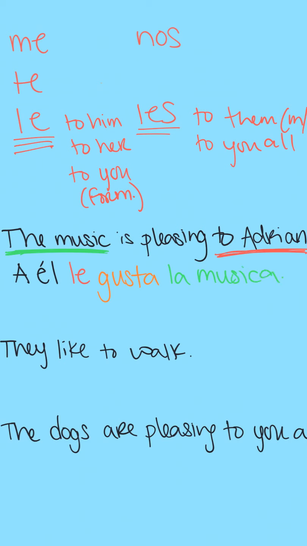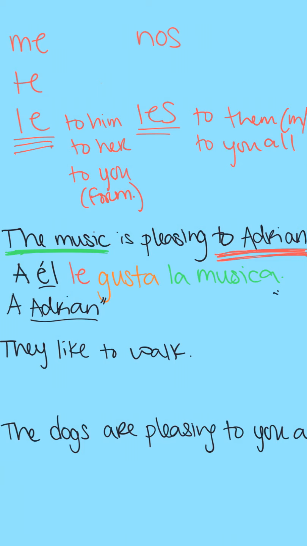Now, something that I didn't really pay attention to, and this is my oops here, but because I named specifically Adrián here, it would have been more appropriate for me to make that prepositional phrase include his name. So instead of saying a él, I should have put initially a Adrián, and then continued on with le gusta la música. So remember, a subject pronoun or a proper noun, someone's name, can go in the prepositional phrase.